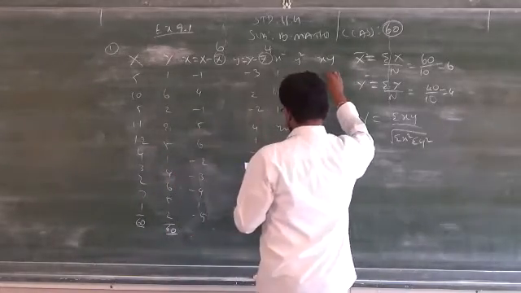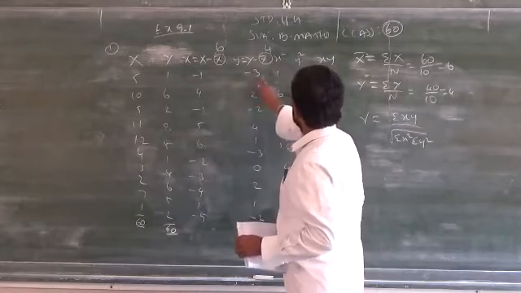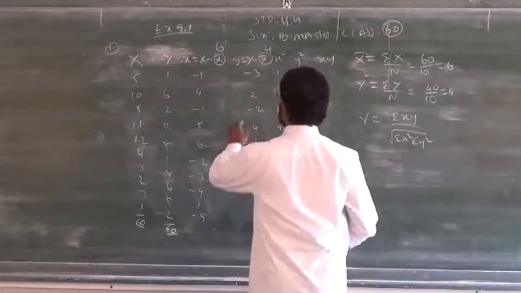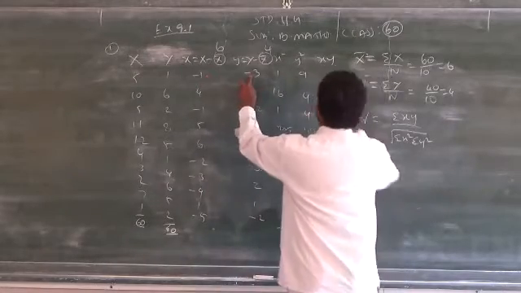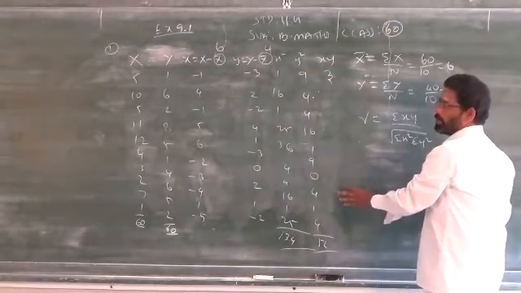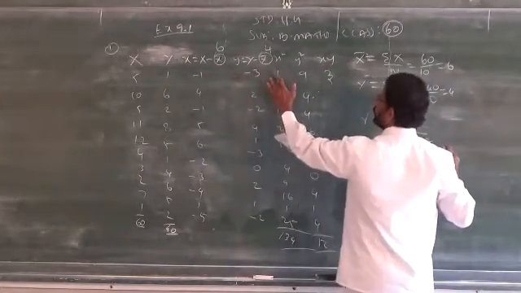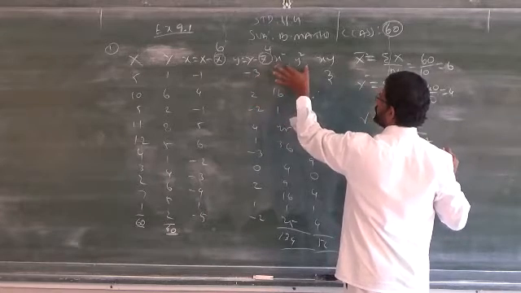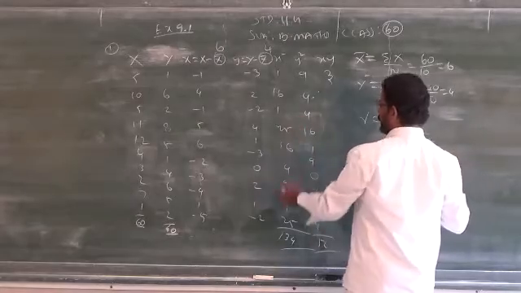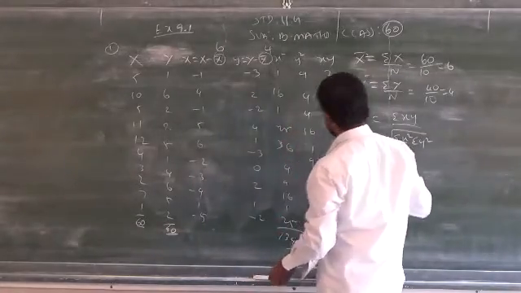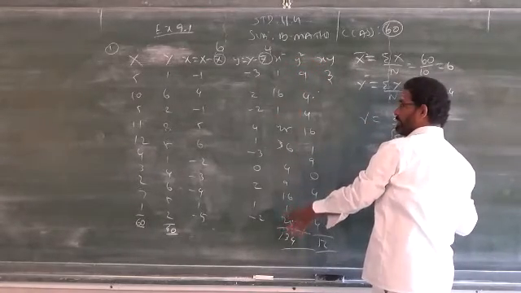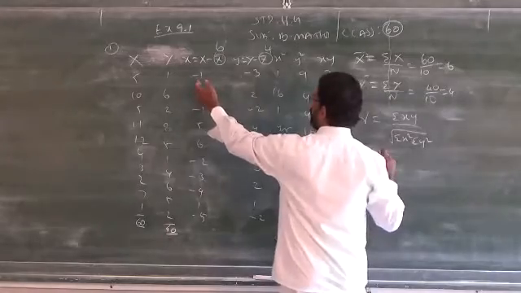Then x y, just you have to multiply x into y. Be careful. When you go for the calculation, you have to multiply minus into minus, plus. You may have a negative value as well as a positive value, because you are multiplying x and y, whereas for x square and y square, no negative sign. When you square the negative, it will be positive. Therefore, under x square and y square, please don't write any negative sign. Your answer is wrong.